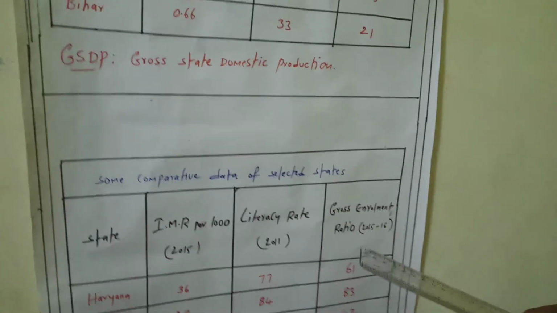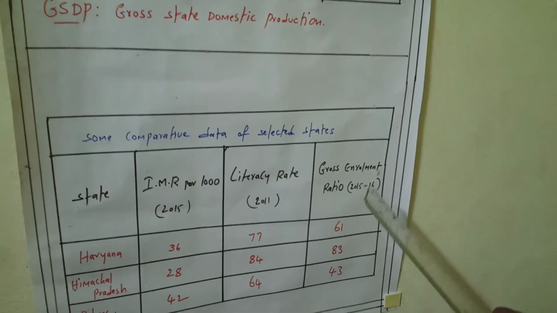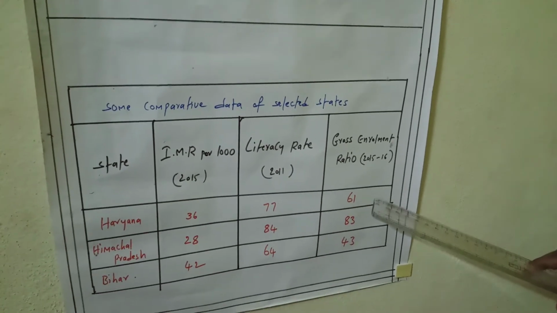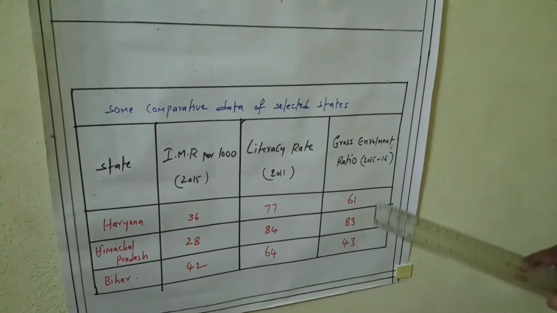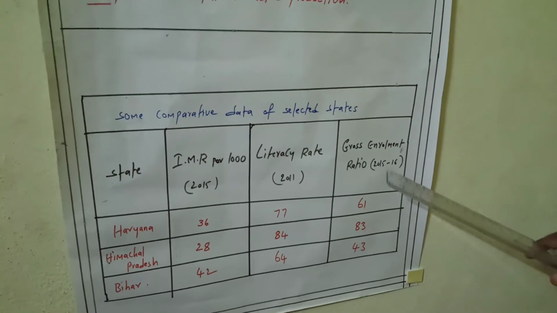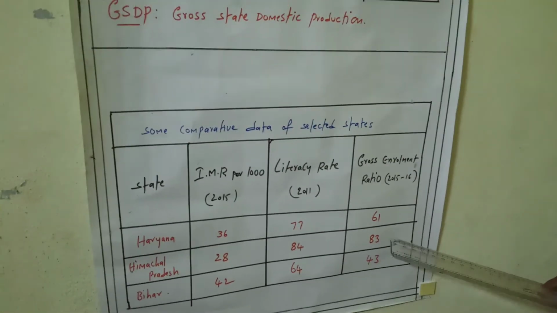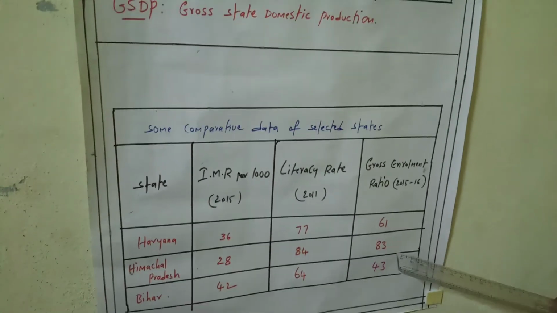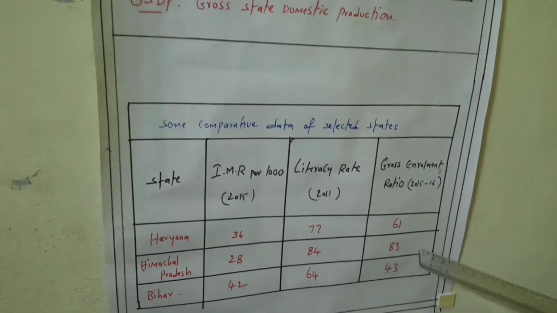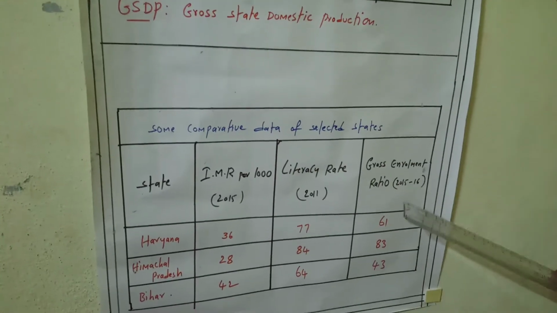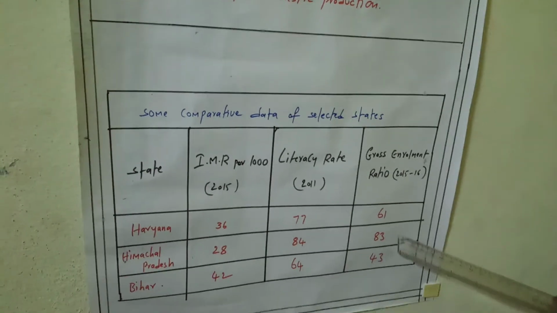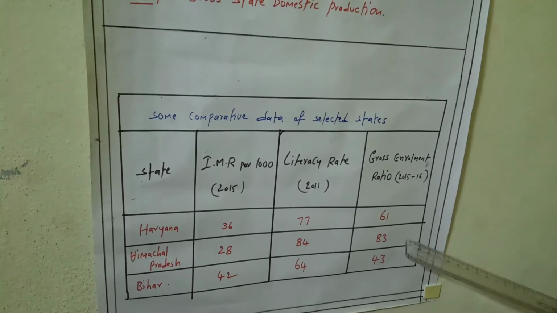And now the gross enrollment ratio: how many children joined schools? It tells about how many children join schools. Here in Haryana 61 students join schools in 2015-16, and in Himachal Pradesh it is 83 students. For every 100 students, 83 students join school. So the gross enrollment ratio tells the percentage of children who joined schools.